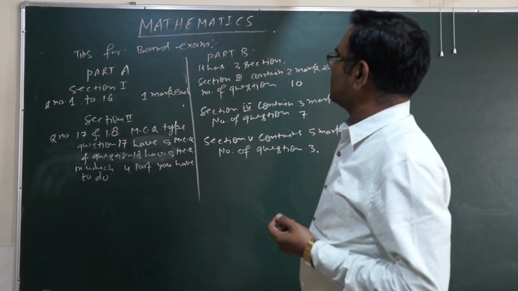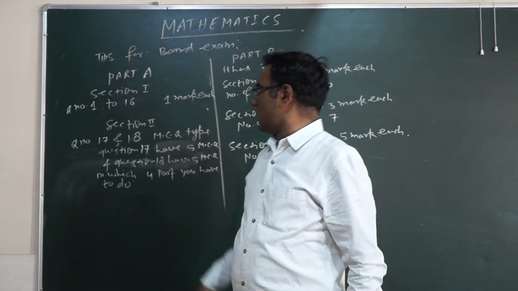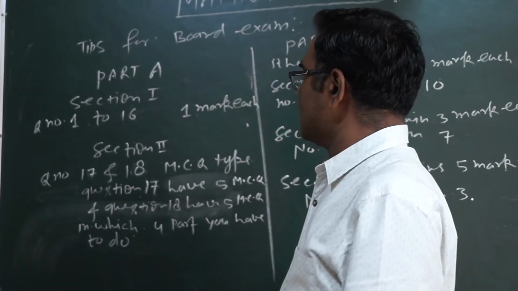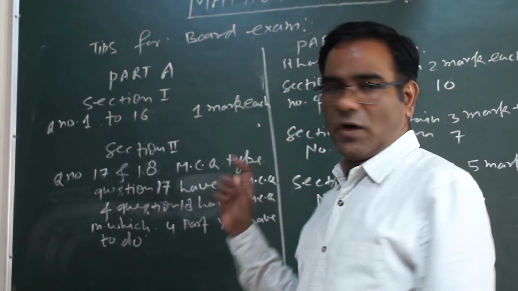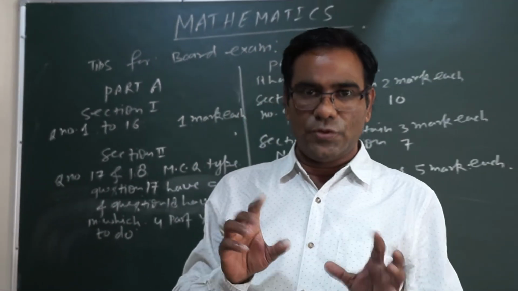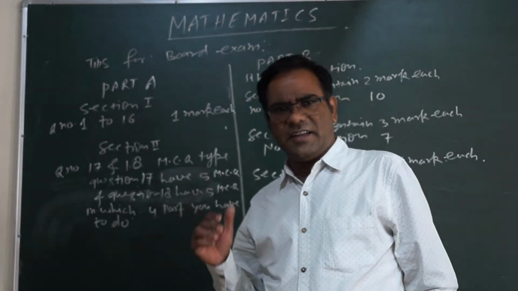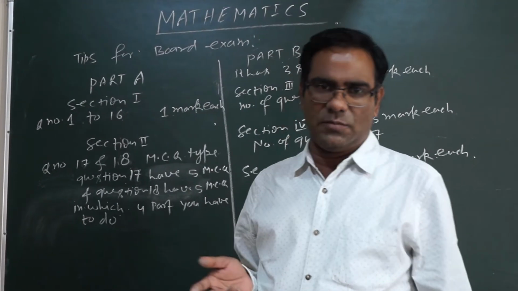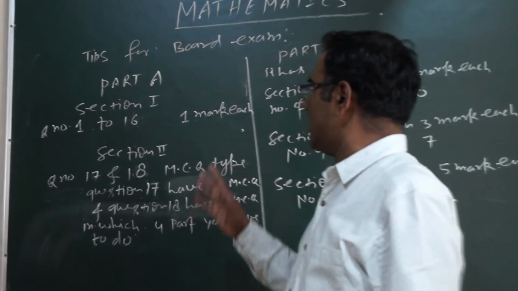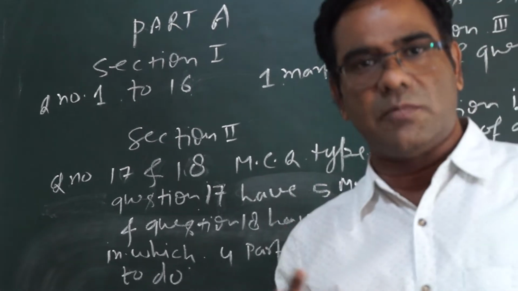In mathematics, there will be two parts, part A and part B. In part A there are two sections, section 1 and section 2. Section 1 has question number 1 to 16, 1 mark each. You just have to write a few steps, or you can write directly if a direct answer is possible. Otherwise, if some step is required, then give some steps and then write the answer. No need to give a one page solution in case of the 1 mark questions.